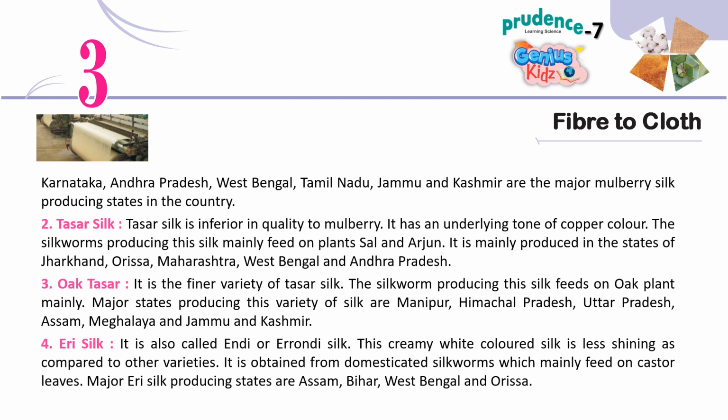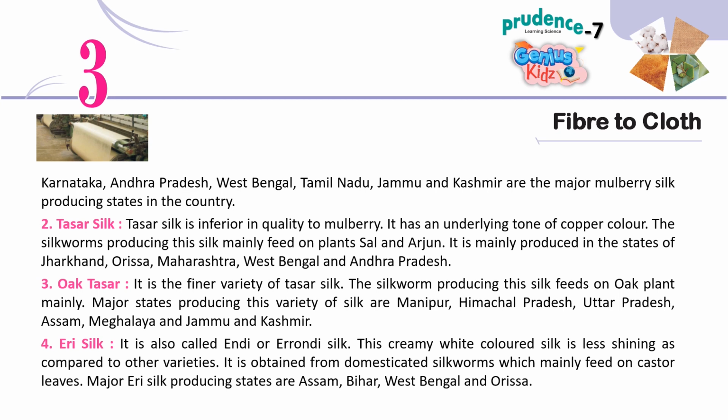2. Tussar silk. Tussar silk is inferior in quality to mulberry. It has an underlying tone of copper color. The silkworms producing this silk mainly feed on the plants Sal and Arjun. It is mainly produced in the states of Jharkhand, Orissa, Maharashtra, West Bengal and Andhra Pradesh. 3. Oak Tussar. It is the finer variety of tussar silk. The silkworm producing this silk feeds mainly on the oak plant. Major states producing this variety of silk are Manipur, Himachal Pradesh, Uttar Pradesh, Assam, Meghalaya and Jammu and Kashmir.